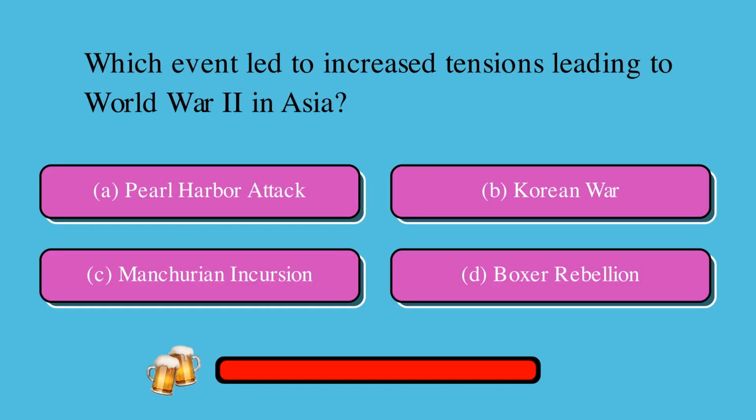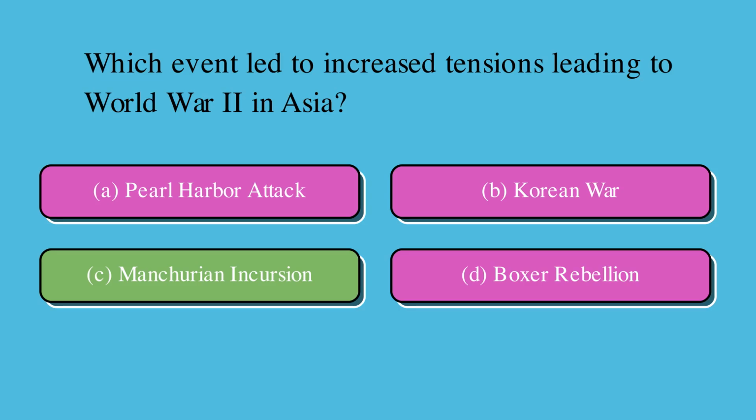Which event led to increased tensions leading to World War II in Asia? Is it A, Pearl Harbor attack, B, Korean War, C, Manchurian Incursion, or D, Boxer Rebellion? The correct answer is C, Manchurian Incursion.